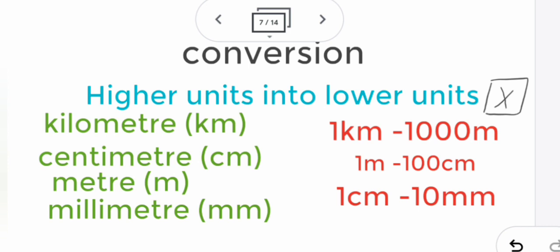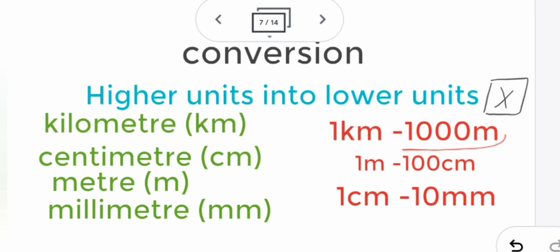So here in length, we convert into kilometer, centimeter, meter and millimeter. Only these are the common conversions we use in our mathematics. So these things only you are going to learn. For kilometer into meter, we find the relationship between the kilometer and meter, how much bigger it is. That way we find the formula and use it. This is higher unit into lower unit, so we multiply here. I will teach you next how it comes.